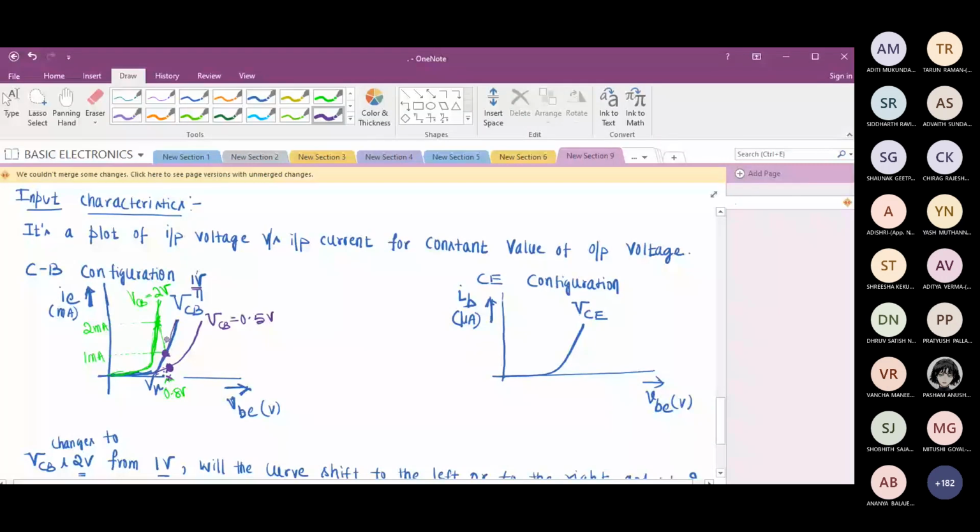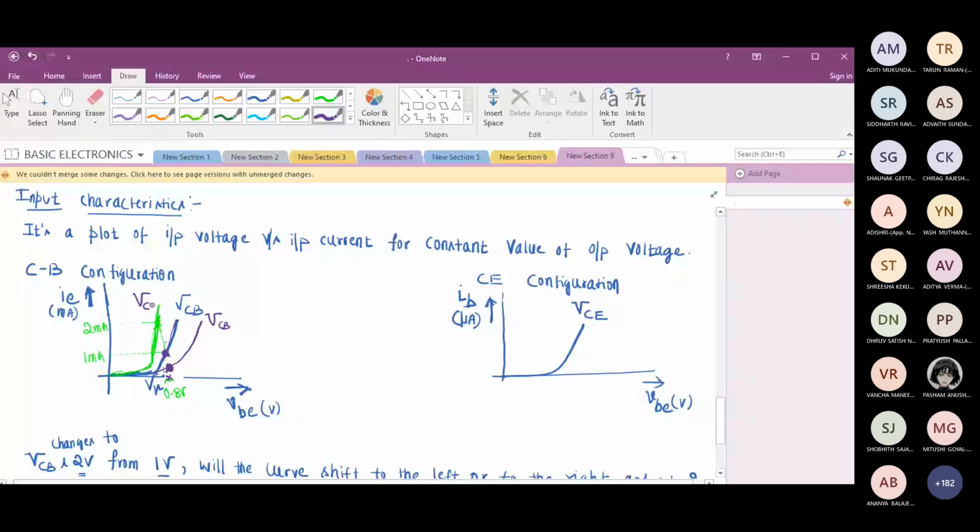So the proper way of writing it is like this. This is just to make you feel I'm taking 1, 2.5 and all. The proper way of writing it is, take this as VCB1, take this as VCB2, and this as VCB3. What should I write?